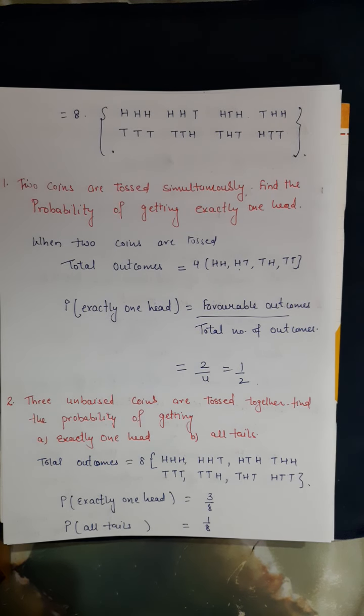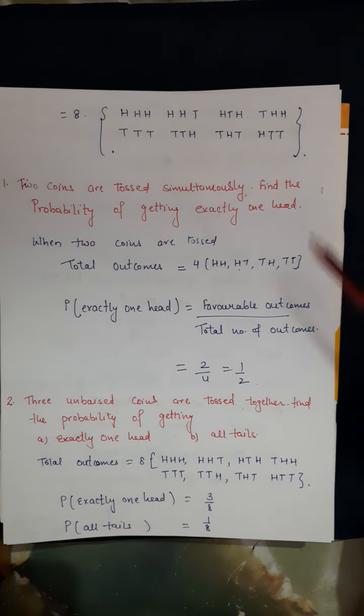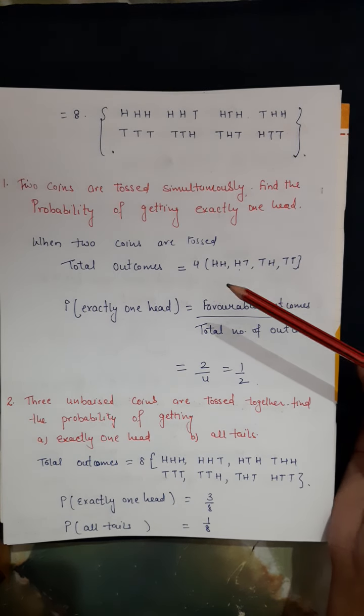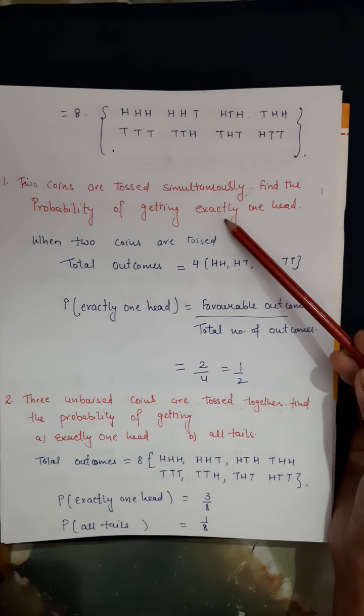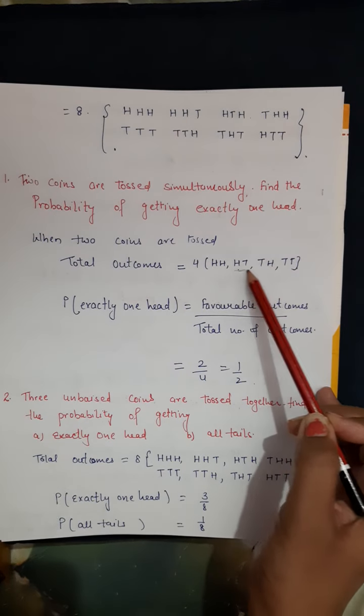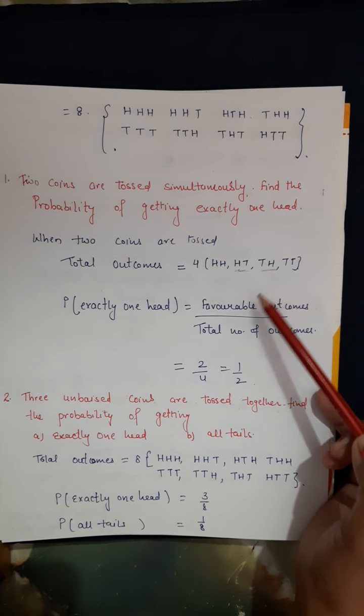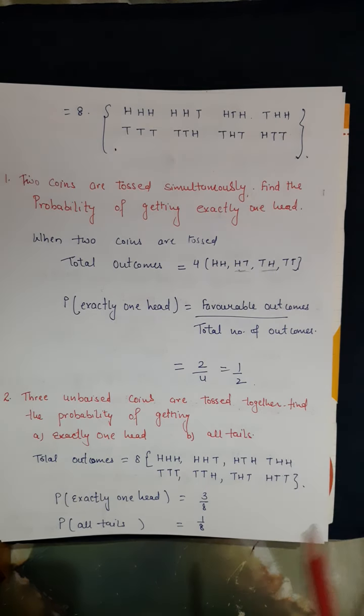Now, a few questions I am going to discuss, then I will give you one assignment. 2 coins are tossed simultaneously. Find the probability of getting exactly one head. First, you need to write the total outcomes, which are 4. Clear? These outcomes you have to mention in the bracket. Then, in favor of exactly one head, this and this. So 2 favorable outcomes you can mention here, right? So 2 upon 4 will be the probability.